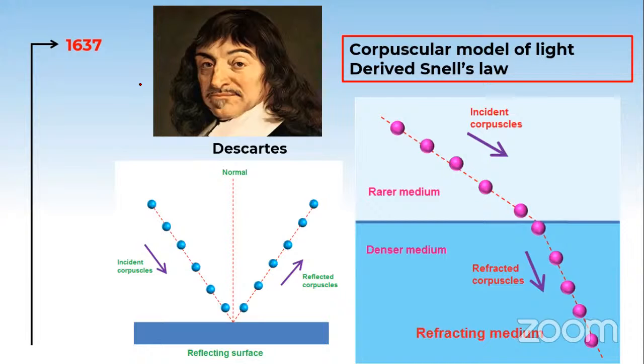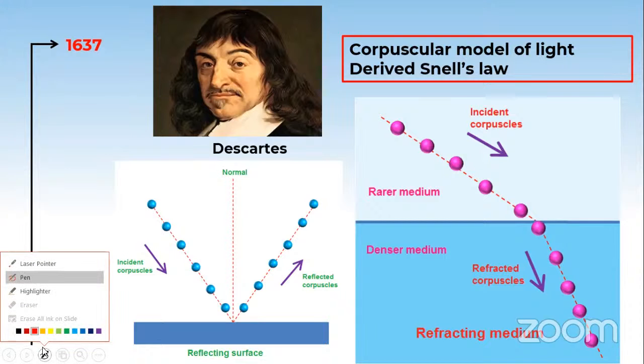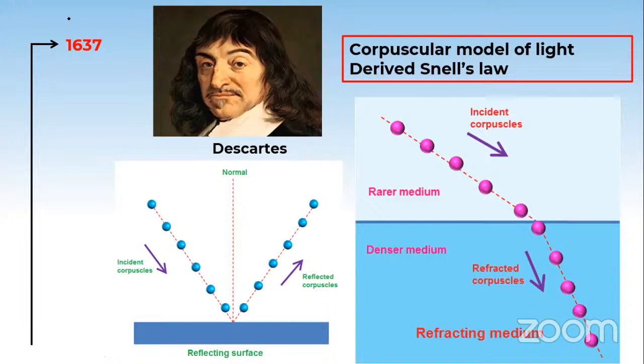This is from the history. So let us again watch the movie back. What happened in 1637? There was one scientist whose name was Descartes. He gave his corpuscular theory model of light. It says that light is made up of energy particles.